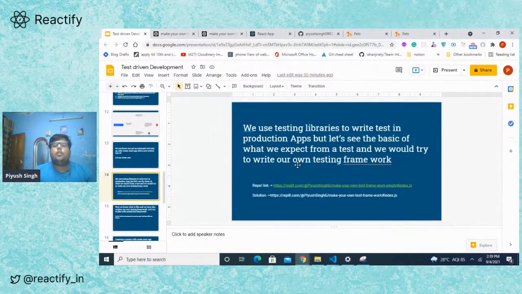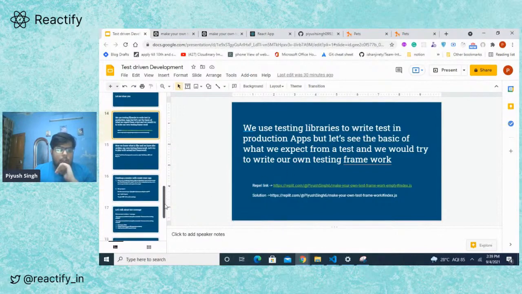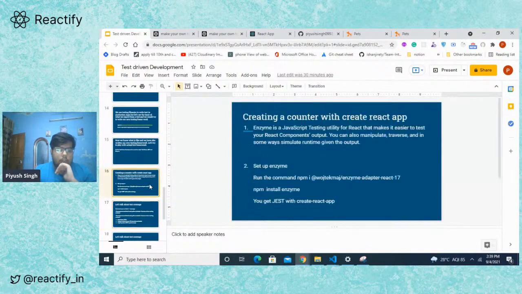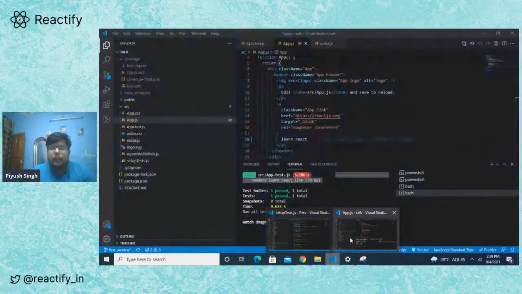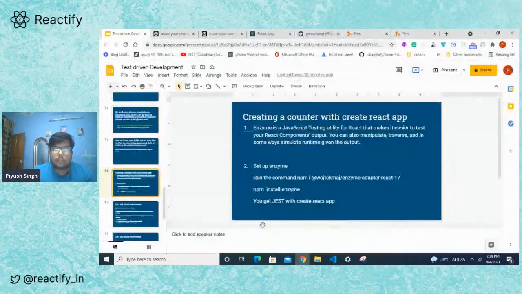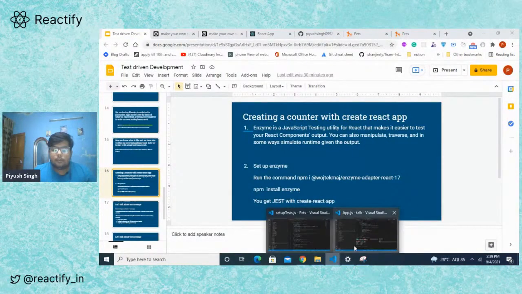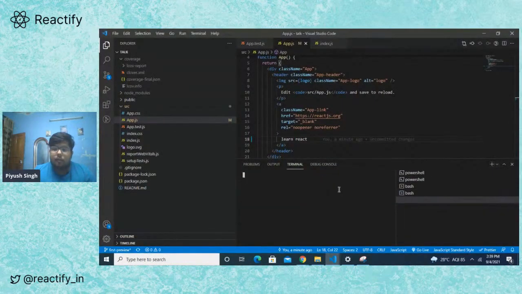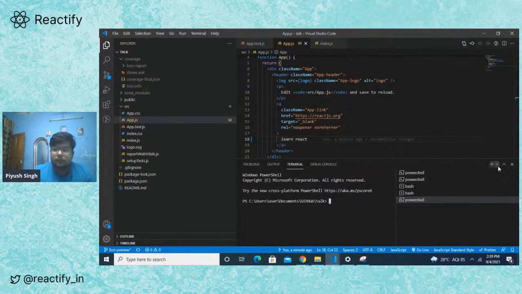So we use testing library to write tests, right? We have already covered this. We are at creating a counter function. So now we have seen that Create React App gives us an already written test, and we can run that test just by a command. And now let's create a whole app, not a very complex app, a very simple app. And let me just shift my branches.